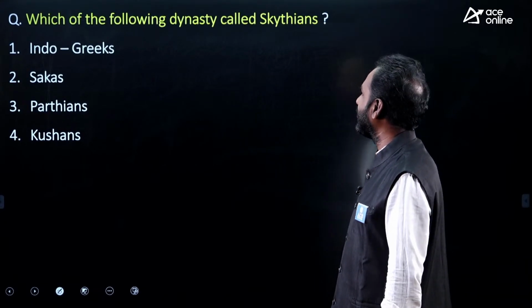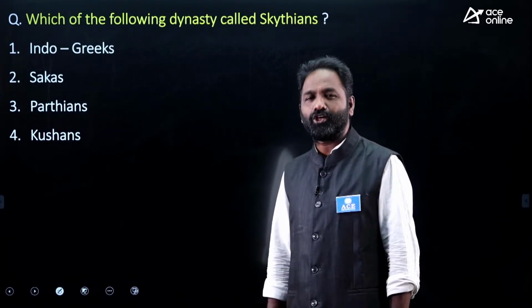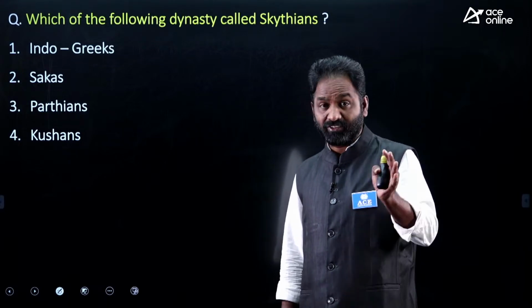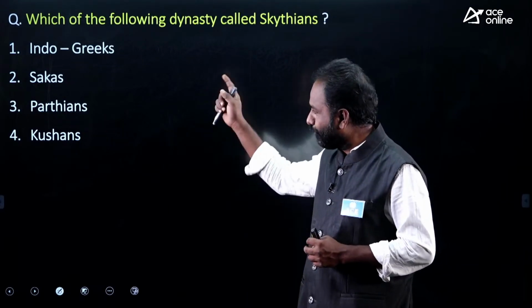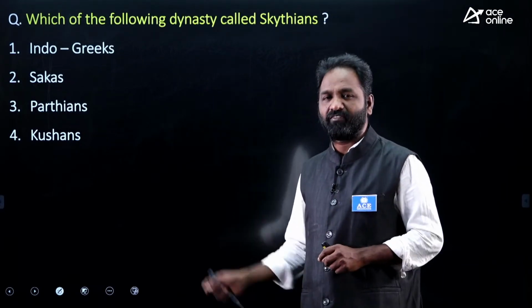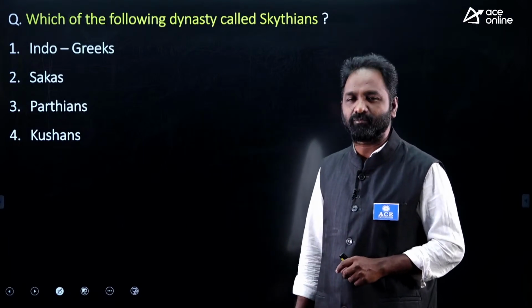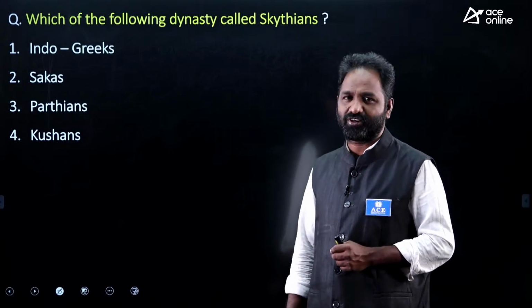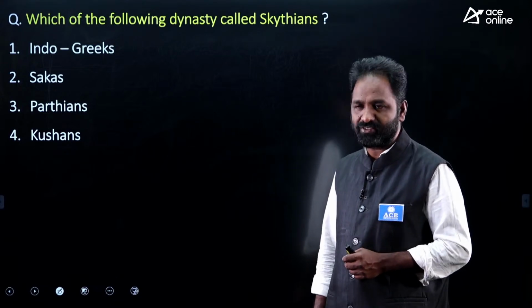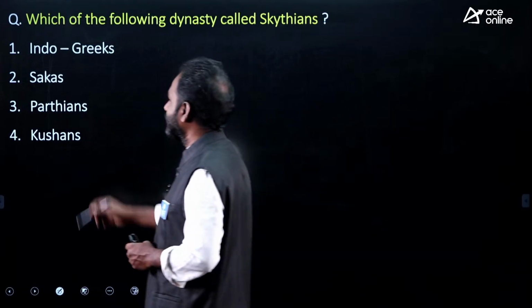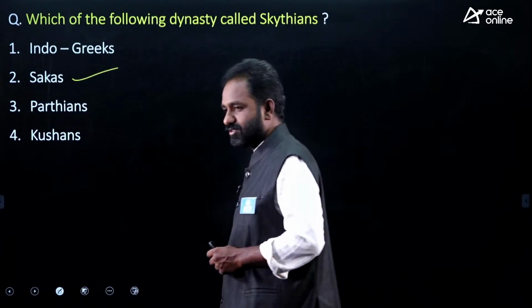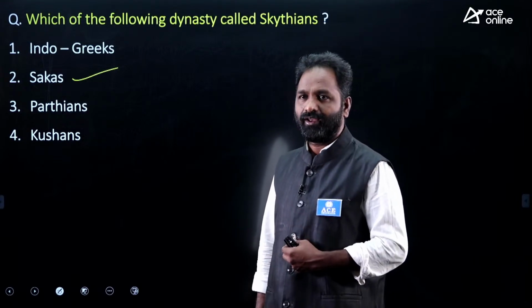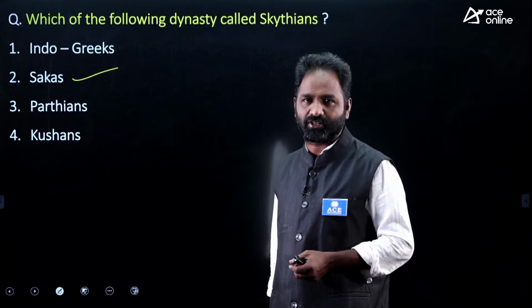Next, which of the following dynasties is called Scythians? You know, during the post-Mauryan period, some foreigners invaded India. These are 4 dynasties which invaded India, but which dynasty is called Scythians? Very simple question. Indo-Greeks, Sakas, Parthians and Kushans. Try to answer first. Okay, the answer is Sakas. Sakas are also called Scythians; usually the Chinese used to call them Scythians.